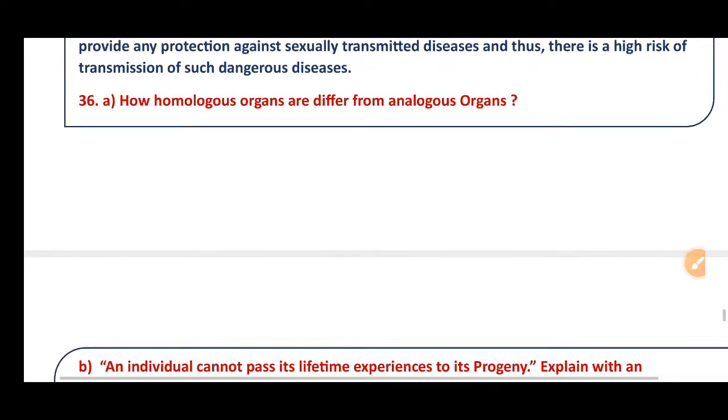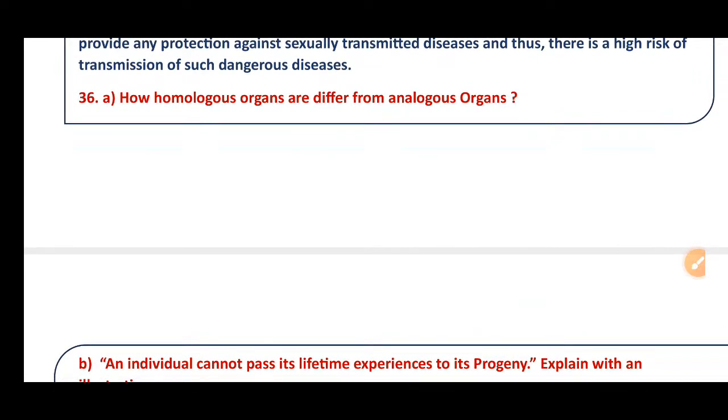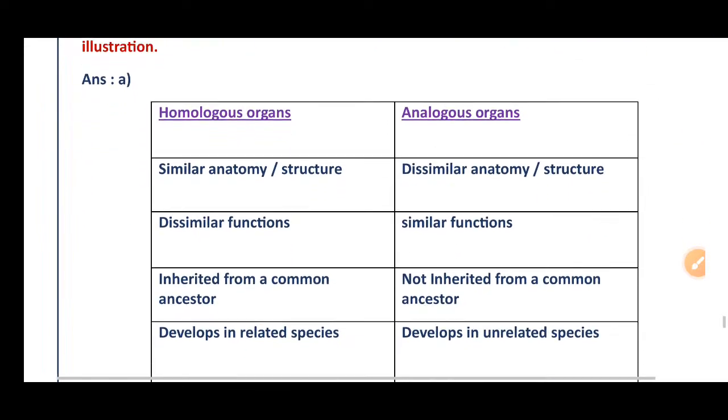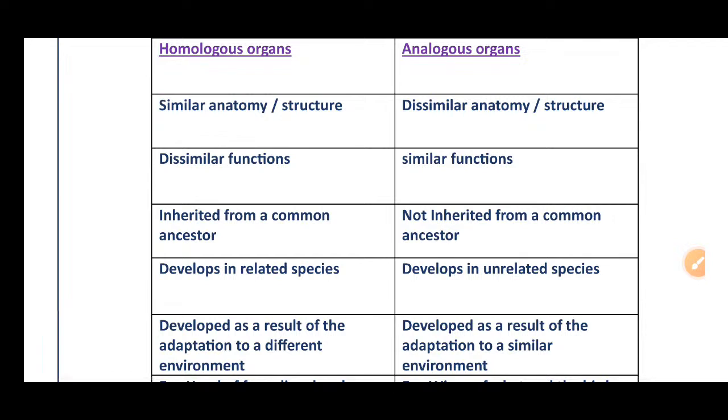Then question number 36, A, how are homologous organs different from analogous organs? It's a very important question. Several times they asked it in exams. Homologous organs, similar anatomy and structure. Analogous organs, dissimilar anatomy and structure. Homologous organs, dissimilar in function. Analogous organs, similar in function.